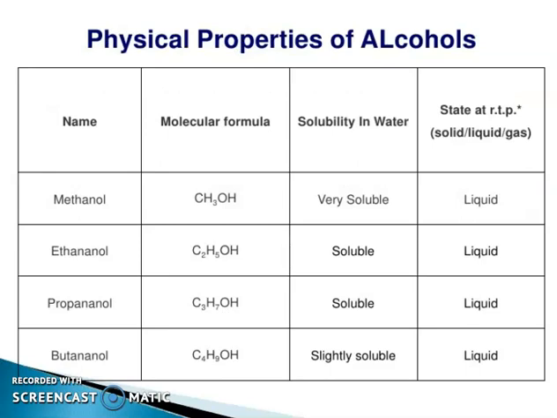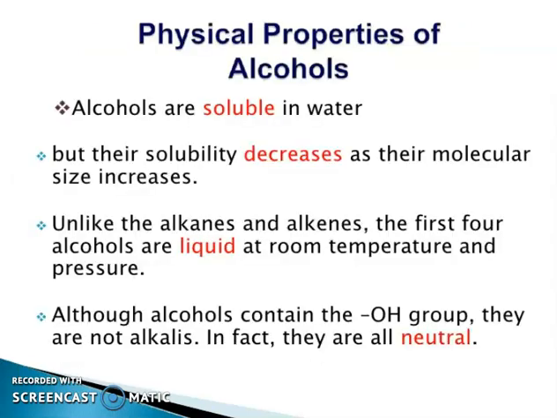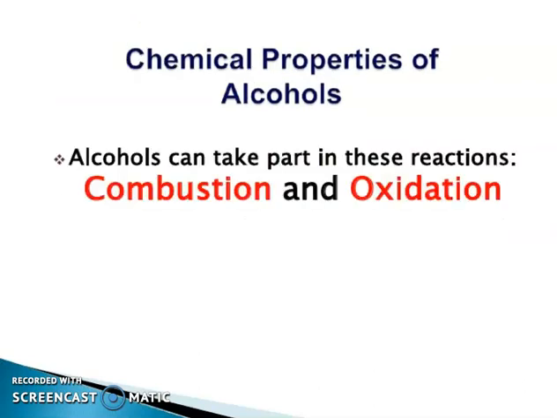So you can see methanol is very soluble and a liquid at room temperature. Ethanol is a soluble liquid, propanol is a soluble liquid, and butanol is a slightly soluble liquid. Physical properties of alcohol: alcohols are soluble in water, but their solubility decreases as their molecular size increases. Unlike the alkanes and alkenes, the first 4 alcohols are liquid at room temperature and pressure. Although alcohols contain the OH group, they are not alkalis. In fact, they are all neutral.